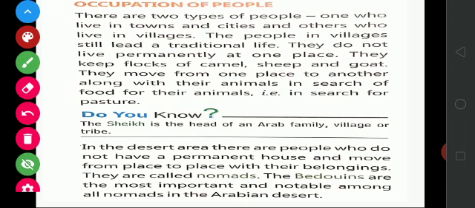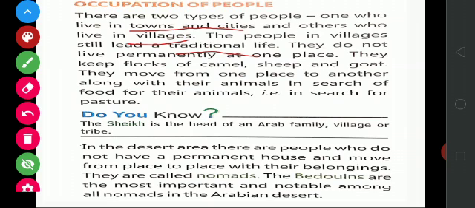Occupation of people. There are two types of people in Saudi Arabia. One type lives in towns and cities, and the other type lives in villages. The people in villages still lead a traditional life. They do not live permanently at one place, and they do not have a permanent place to live.